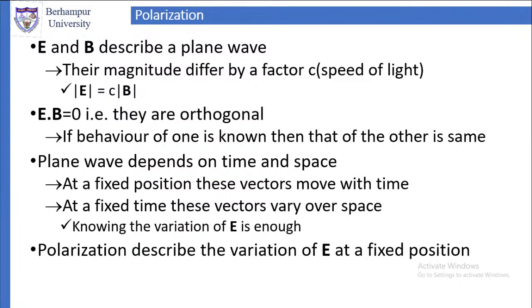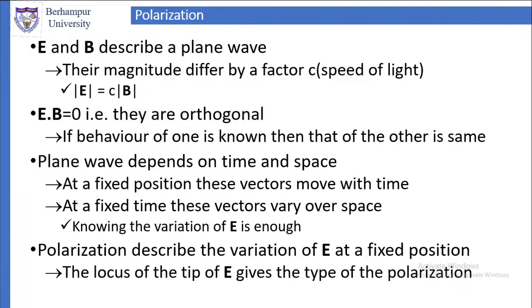How do we define the polarization? We define the polarization as the locus of the tip of E with time. As time progresses, over one complete period, whatever locus is described by the tip of E. E is a vector, the electric field is a vector, so it will have a direction.